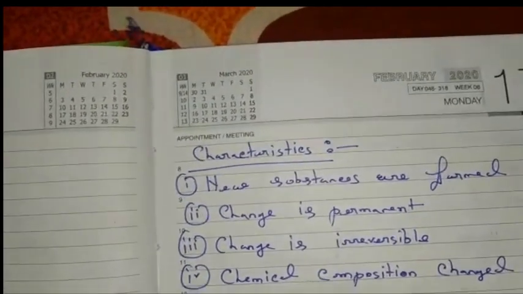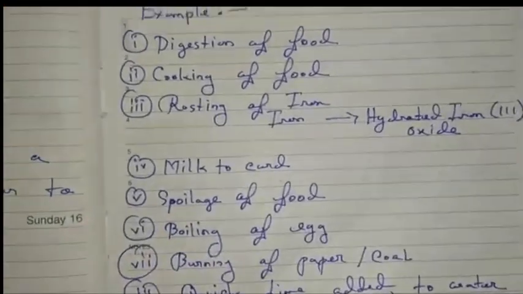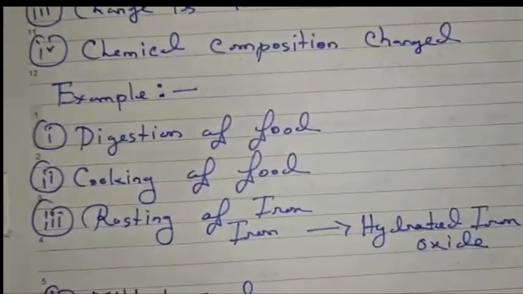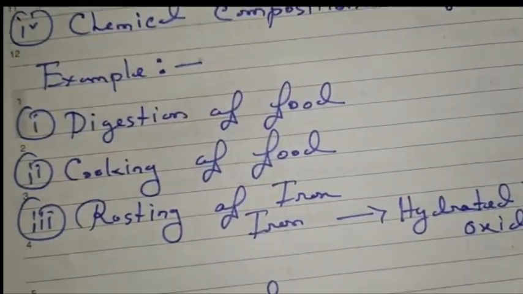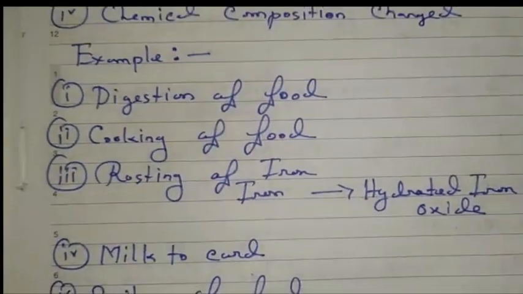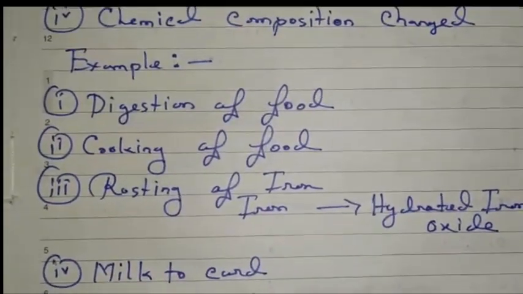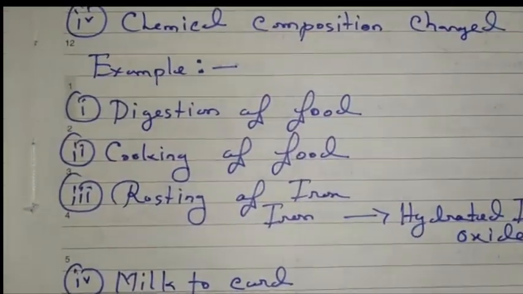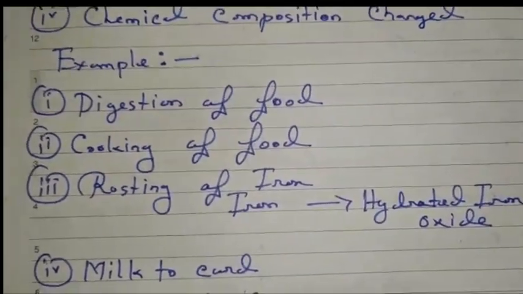Now, next examples. First example, digestion of food. When we take food, it is in a complex form. Several kinds of reactions convert it into a simple form, which is easy for our body to digest. So we can say that digestion of food is a chemical change.